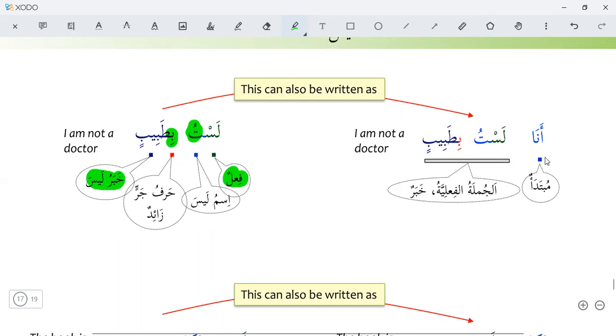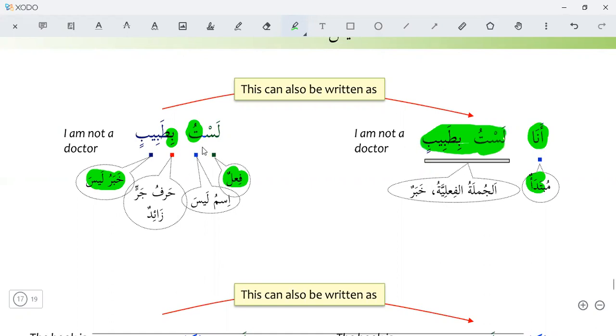We can say it: ana lastu bi tabibin. I am not a doctor. Ana, I. Lastu bi tabibin. I am not a doctor. So ana will be mubtada and lastu bi tabibin will be khabar. Lastu bi tabibin, all will be khabar here.